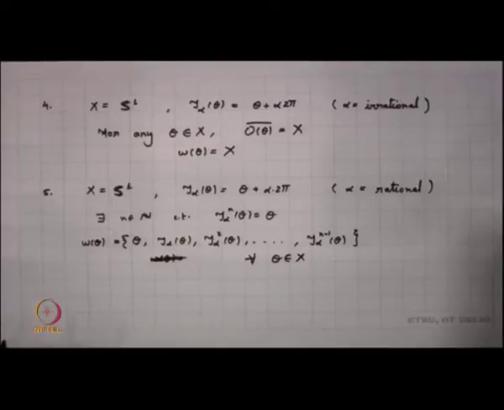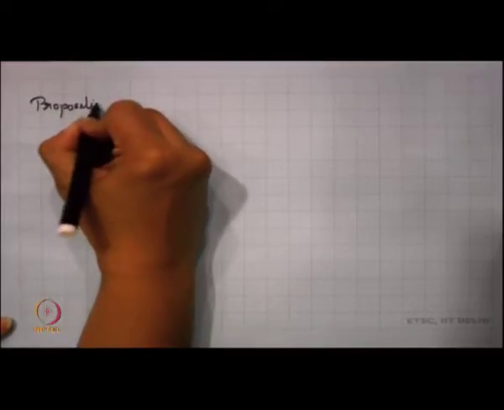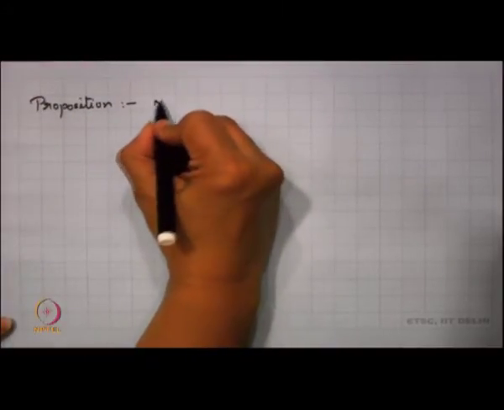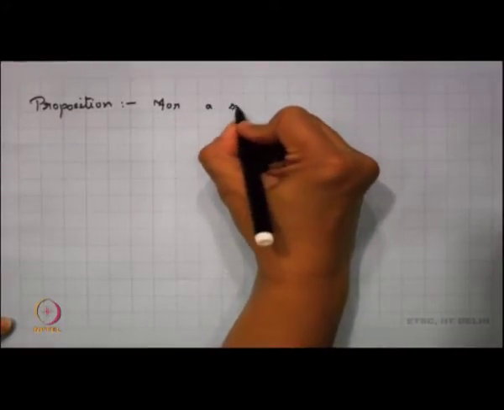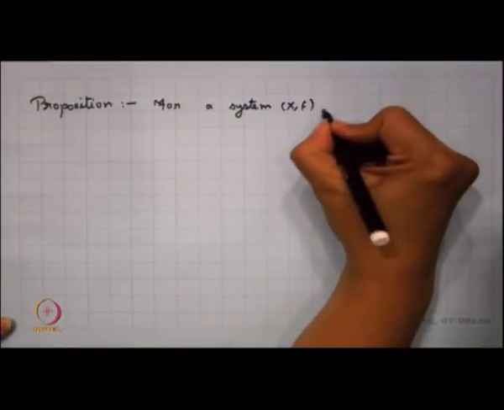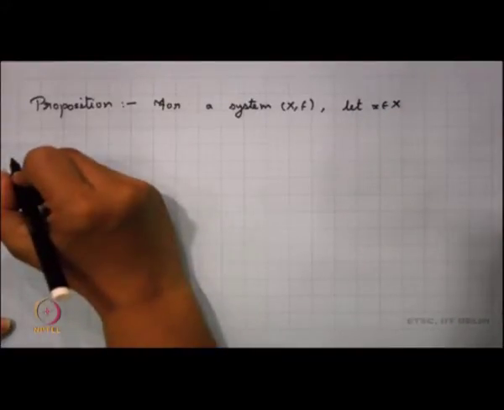So, this gives us some very interesting observations. These examples give us some very interesting observations. So, let us try to look into a proposition now. We start with a proposition here. For a system (X, f), let x be a point in X.